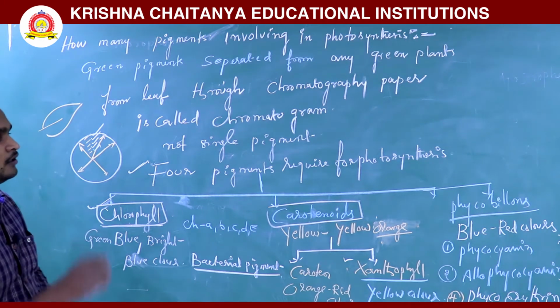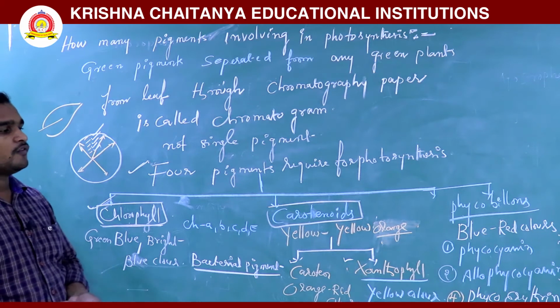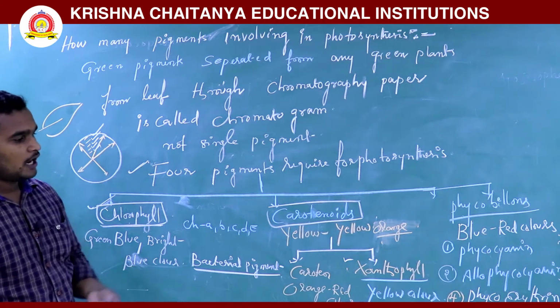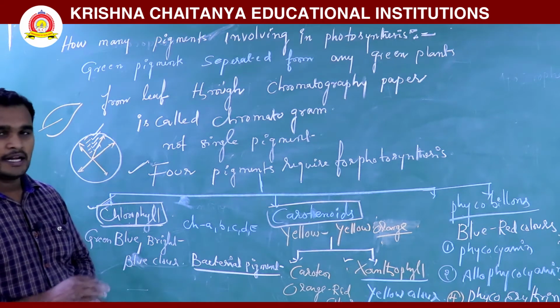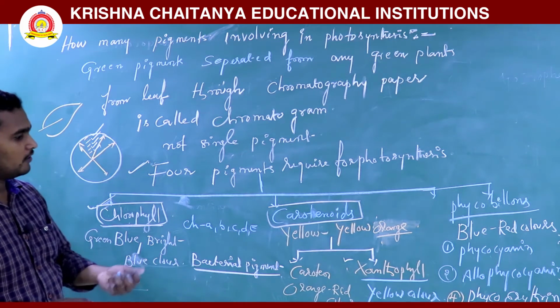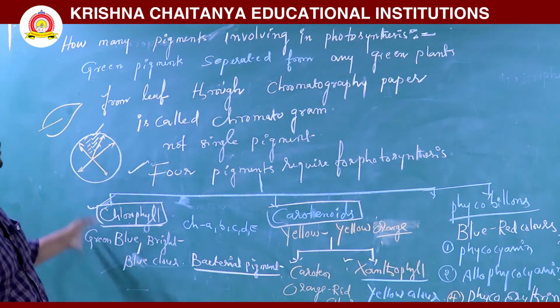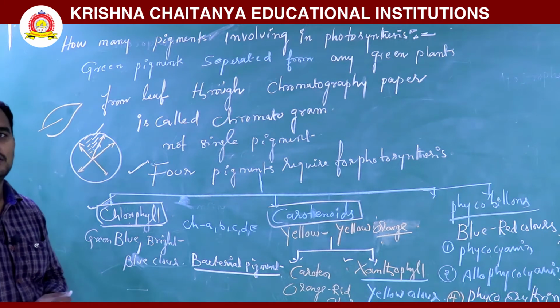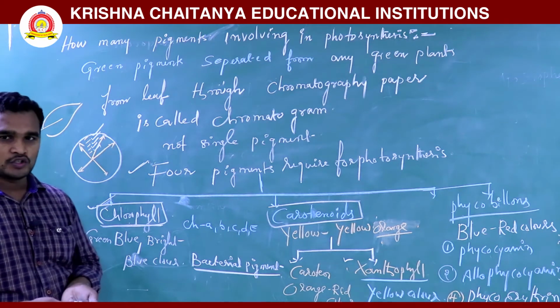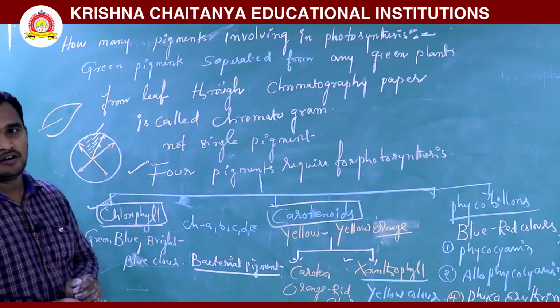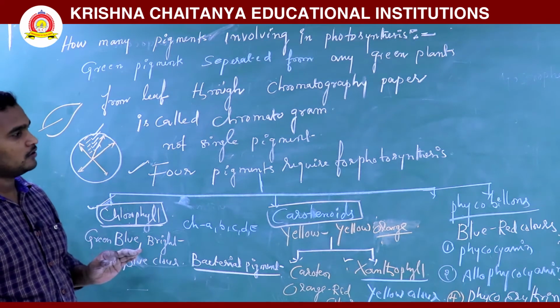Phycocyanin and allophycocyanin are blue color and phycoerythrin is red color. All these pigments are involved in photosynthesis.